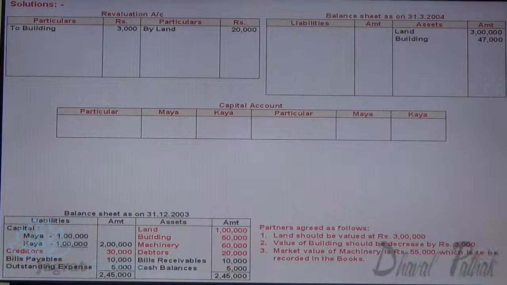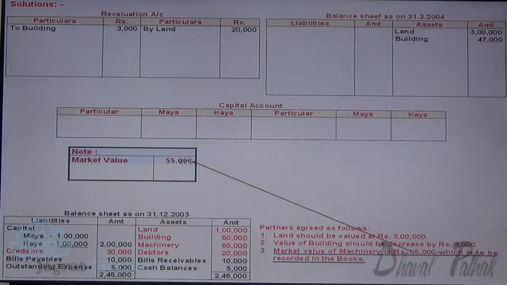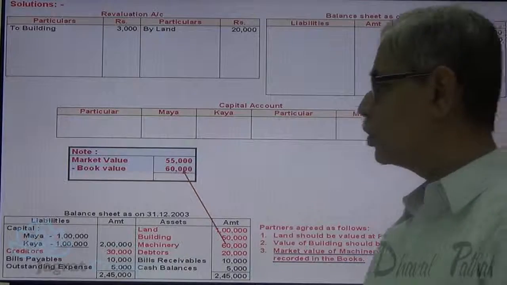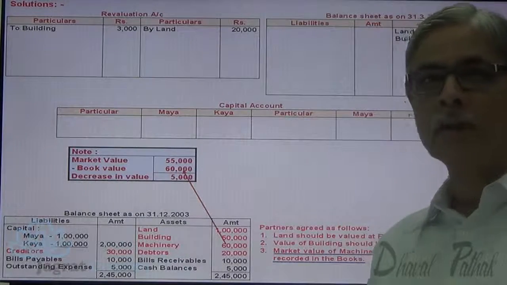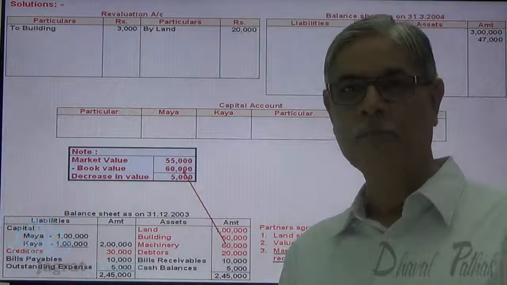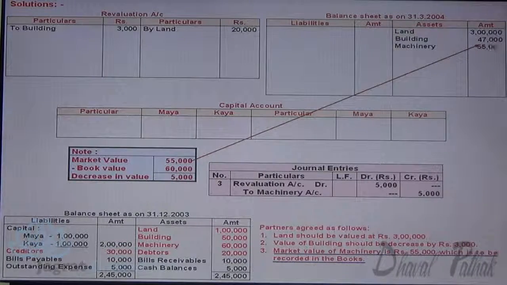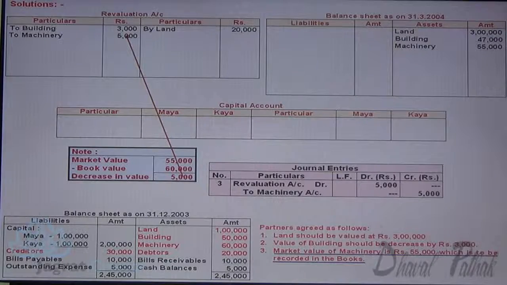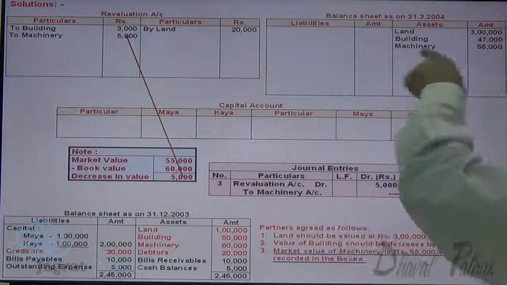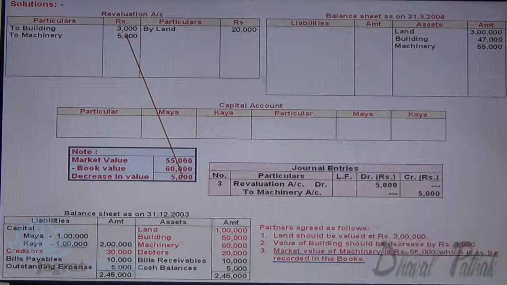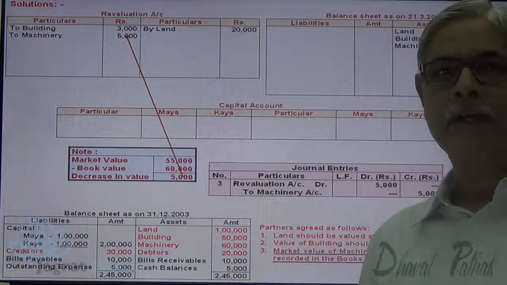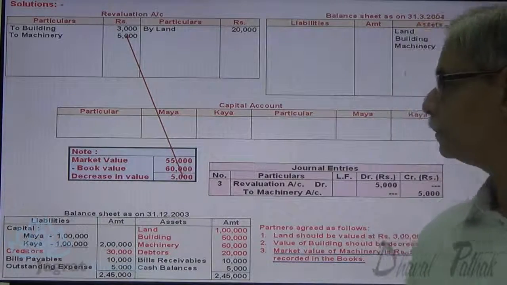Market value of machine is 55,000. Book value 60. Market value 55. So there is a decrease in the value of 5,000 loss. Revaluation account debit to machinery account credit. So revaluation account is debited with 5,000. Machinery appears at 55,000. Journal entry: revaluation account debit to machinery account credit.